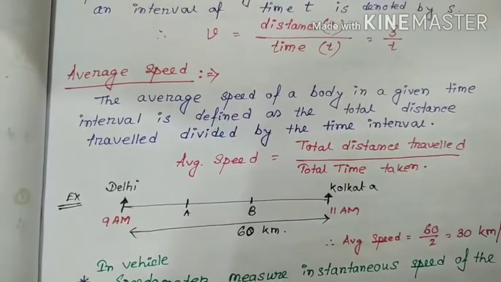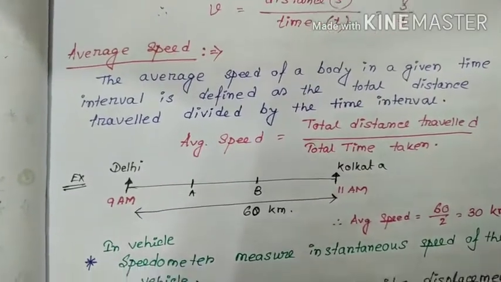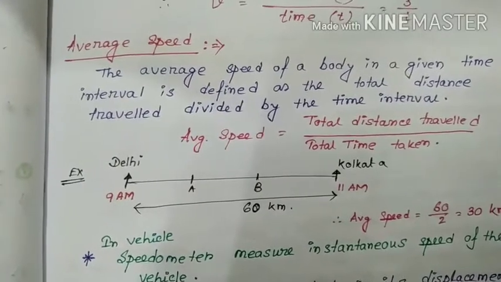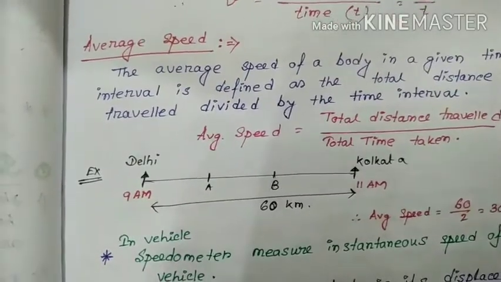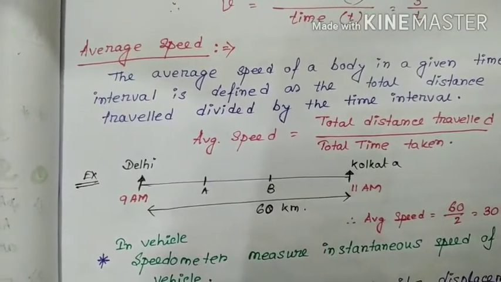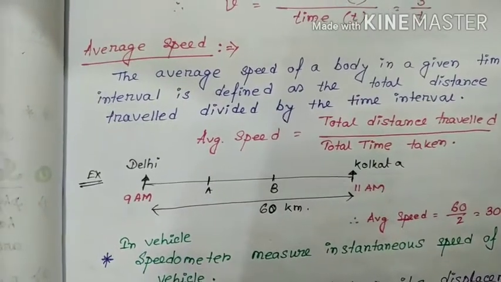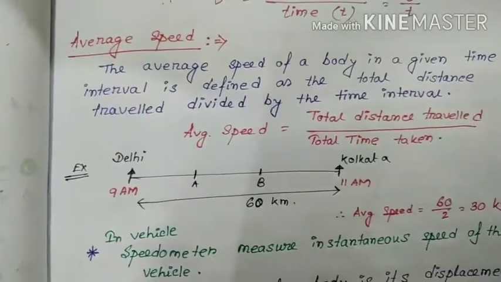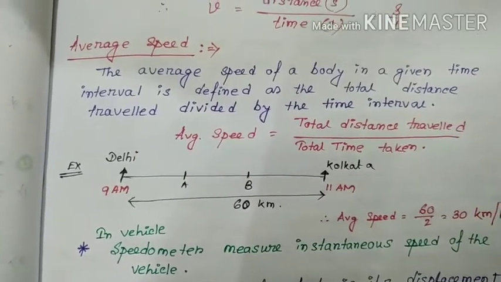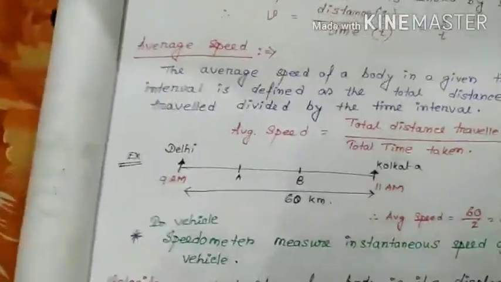So average speed is the ratio between distance traveled and total time taken. Suppose, for example, the distance between Delhi and Kolkata is 60 km. One vehicle starts from Delhi at 9 am and reaches Kolkata at 11 am. So total time taken is 2 hours and total distance is 60 km. So average speed is total distance traveled, 60, by total time taken, which is 30 km per hour.